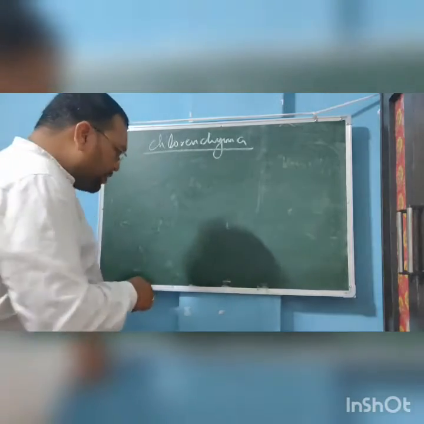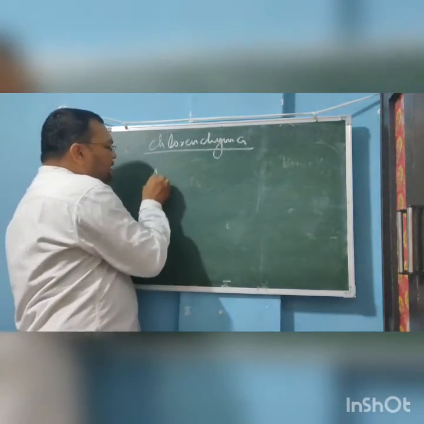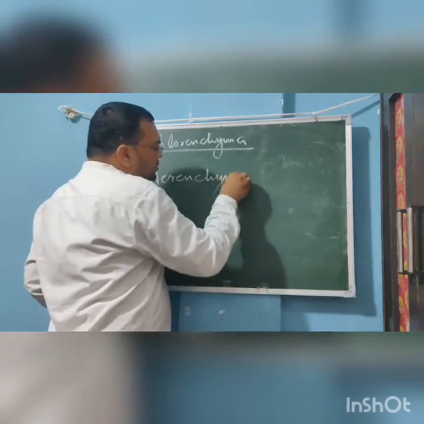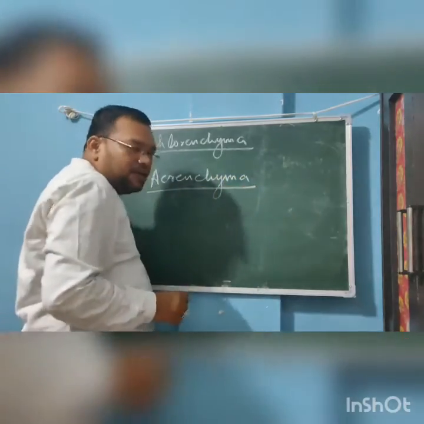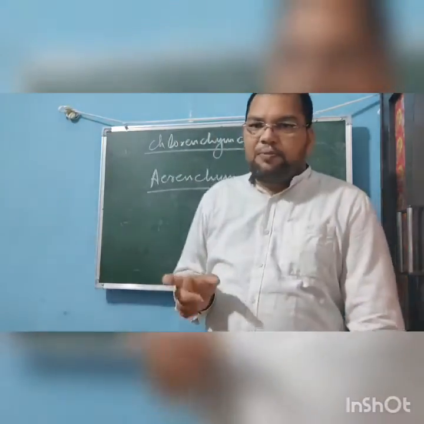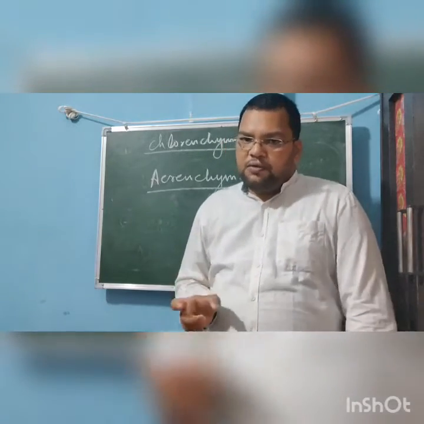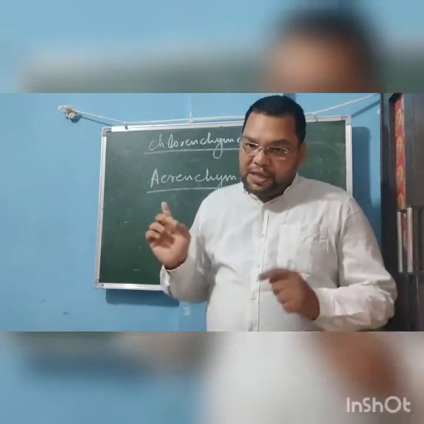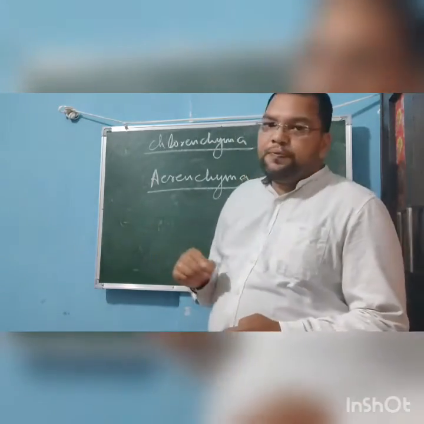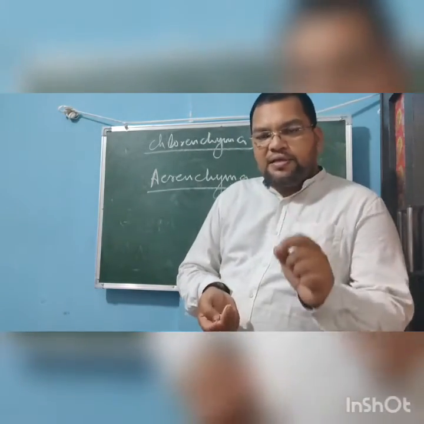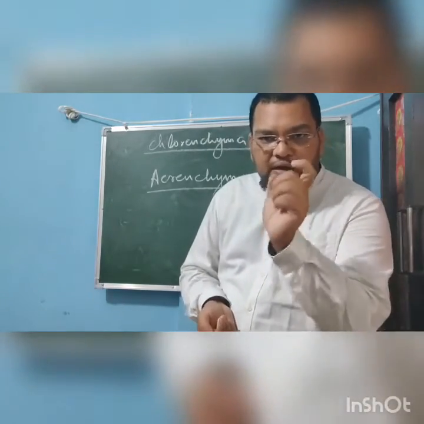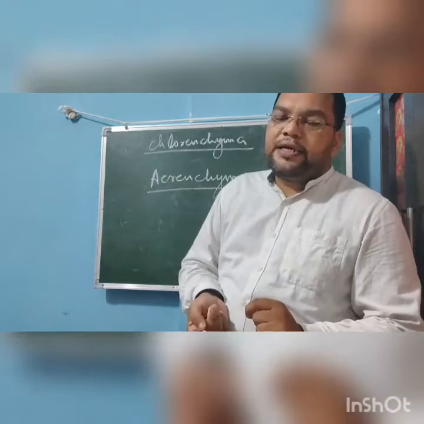The second type is aerenchyma. These are the special type of tissues which are found in aquatic plants. In this type of tissue, there is air trapped in between the cells.